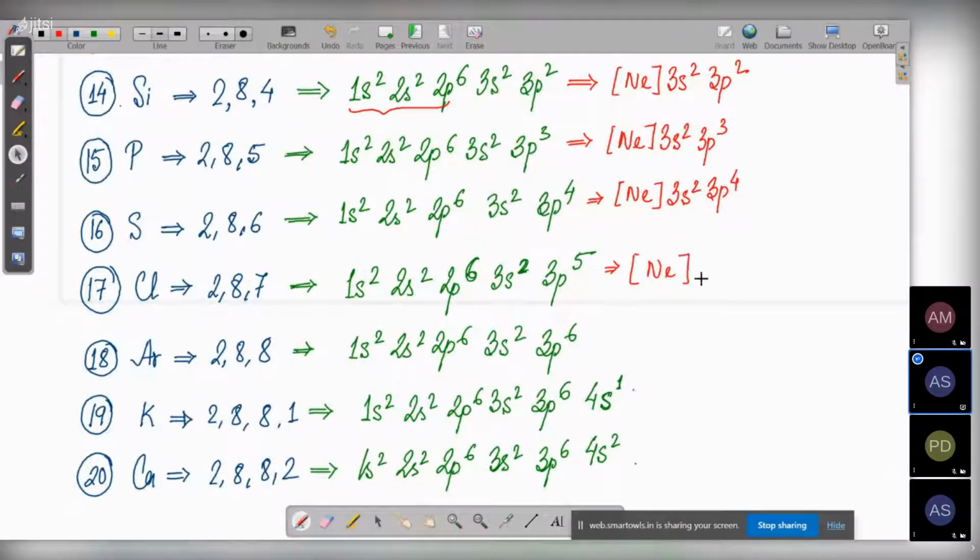This is another way of writing the configuration.